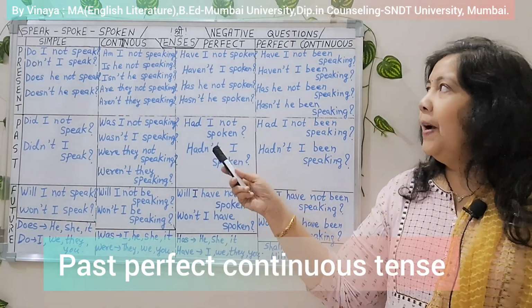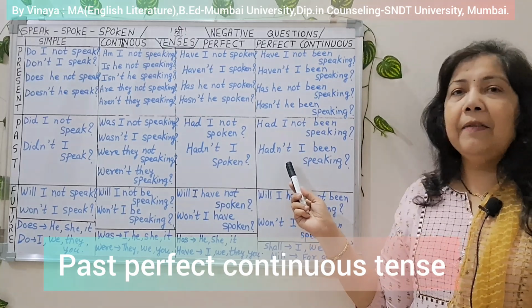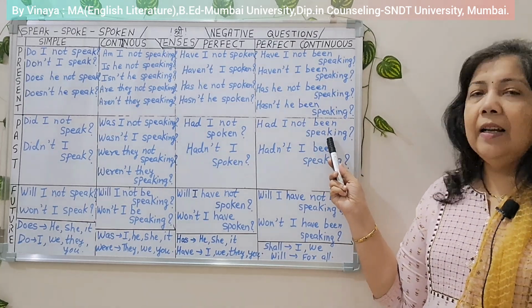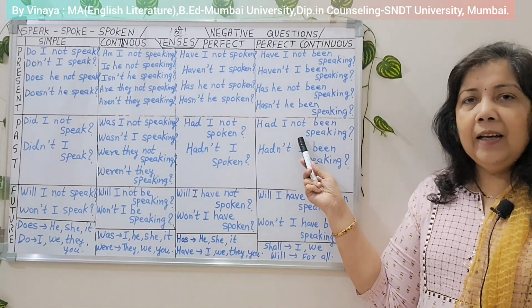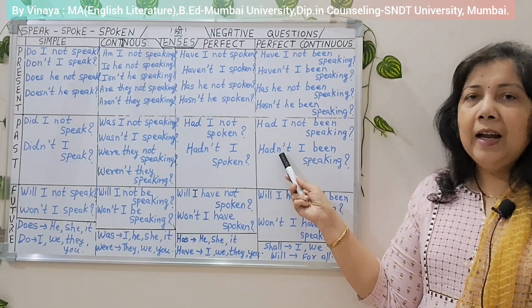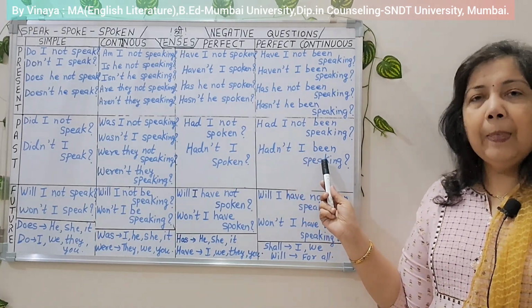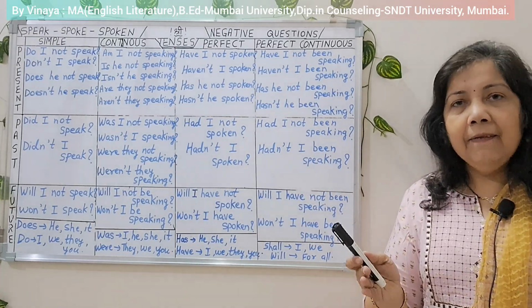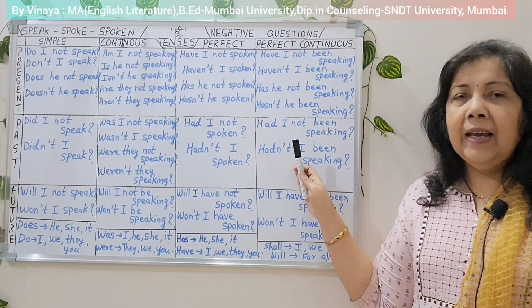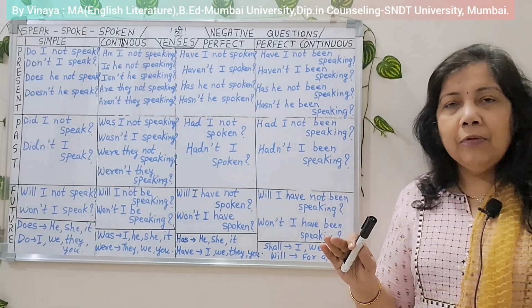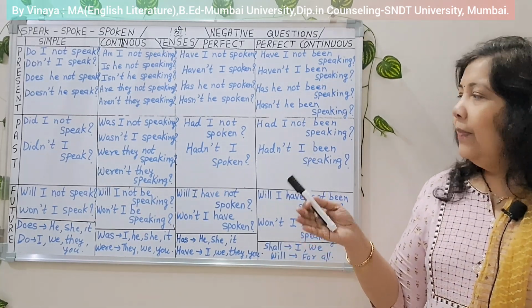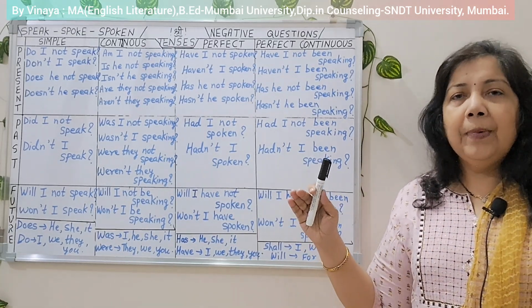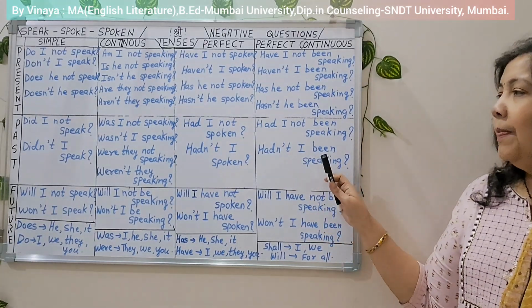And the next one, past perfect continuous tense. Question, had I not been speaking? Had not, together, hadn't. Hadn't I been speaking? Only had, only form of past tense of has and have. So only one question in my video. Had for all nouns and for all pronouns in the past. This tense is used when any action is going on for a longer period of time in the past. Okay. So here past tense are over.